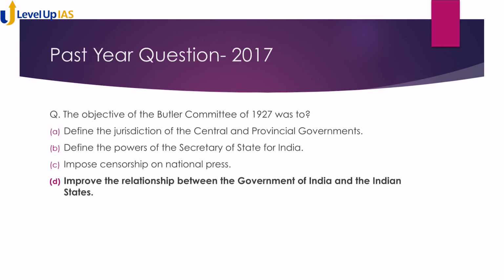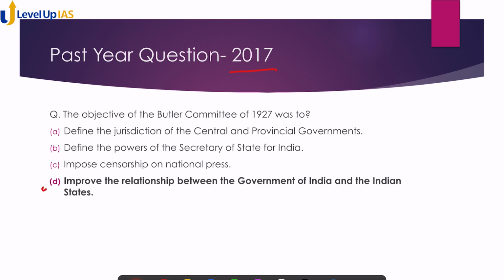Now let's look at some of the past year questions. This was asked in 2017. The objective of the Butler Committee of 1927 was to: A. Define the jurisdiction of the central and provincial governments. B. Define the powers of the Secretary of State for India. C. Impose censorship on national press. D. Improve the relationship between the Government of India and the Indian states.